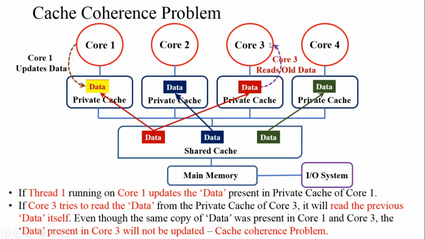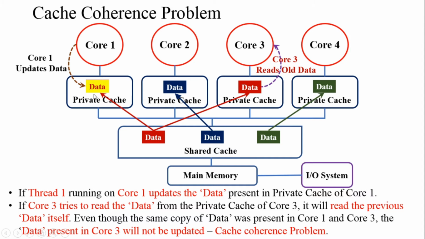When core 3 is trying to read the data, it will be getting only the old data itself. So even though the update has taken place in the private cache of core 1, it was not updated in core 3. That means the update of the data made by core 1 is not visible to all the cores as well as the shared cache.